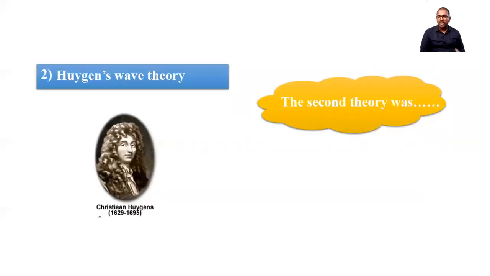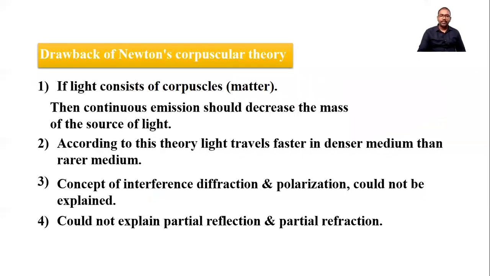Before going towards the second theory, there are some merits also. Merits of this Newton's corpuscular theory. The first and very important merit: this theory explained rectilinear propagation. The rectilinear propagation of light means light travels in a straight line.